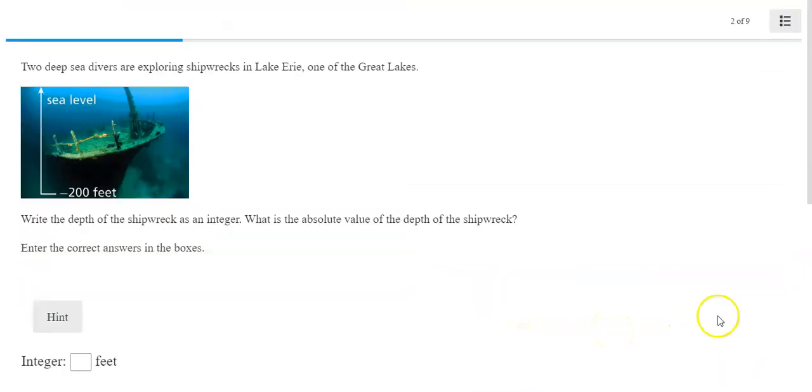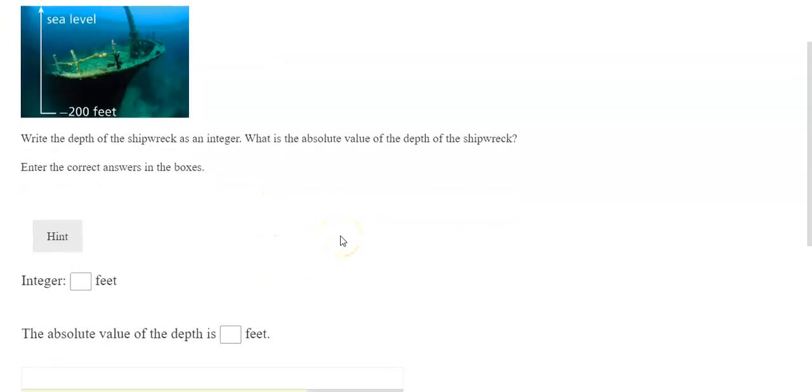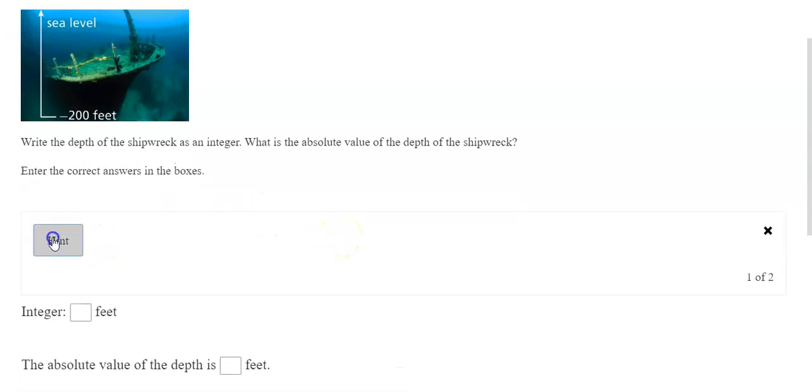Let's look at the next one. Two deep sea divers are exploring shipwrecks in Lake Erie, one of the Great Lakes. We're going to write the depth of the shipwreck as an integer. What is the absolute value of the depth of the shipwreck? So if we look at our hint, the integer is the actual depth of the shipwreck. The absolute value is the number's distance from 0. So if we look up here, our integer is negative 200 feet, and then the absolute value is 200 feet.